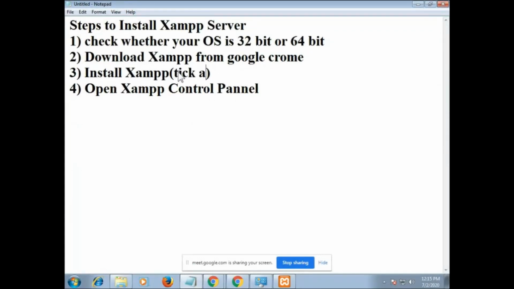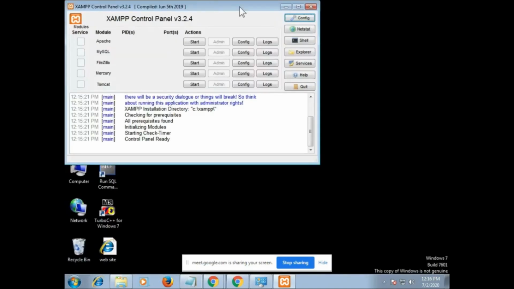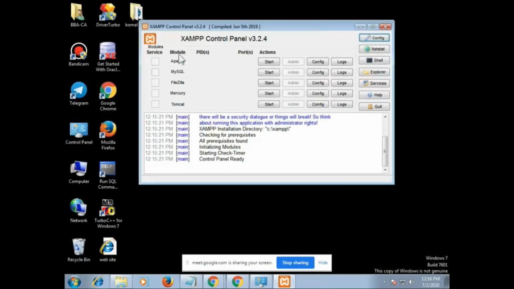Here you have to tick all the checkboxes. After installation, you have to open XAMPP control panel. After opening the XAMPP control panel, it will look like this. This is my XAMPP control panel.